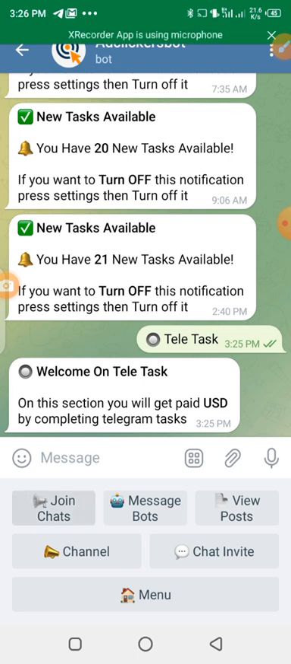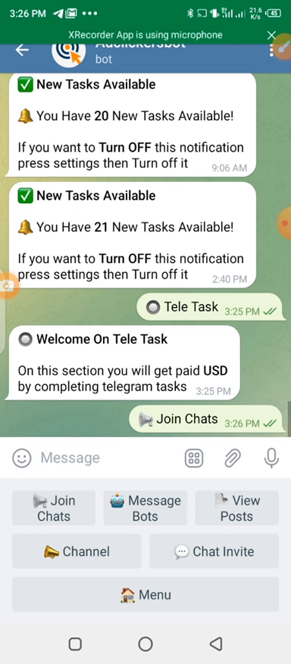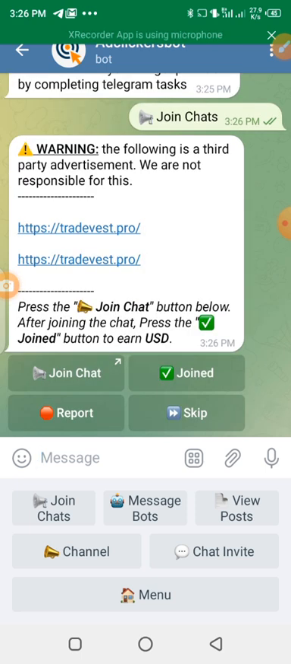Let me check whether there's a task on joining chat. Okay, there's one here. There's a warning. The following is a third party advertisement. We are not responsible for this. So they said you should join this channel. So let's join the chat. So me joining the chat, they are going to pay me. So let's wait and join the chat.